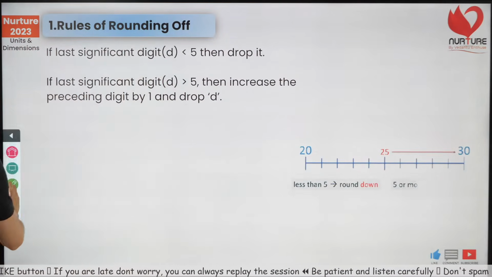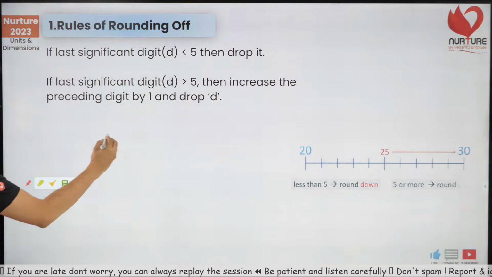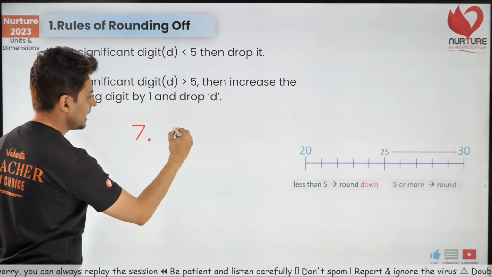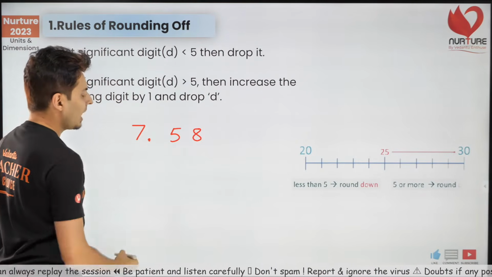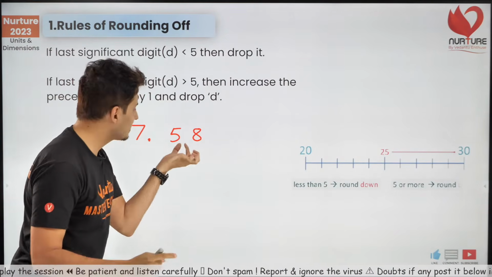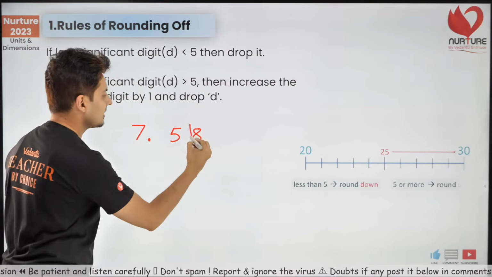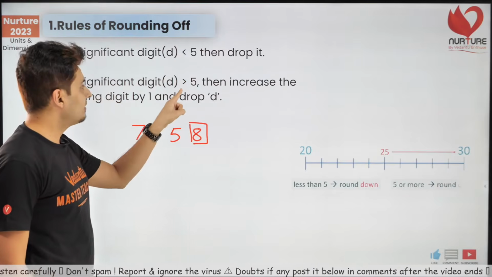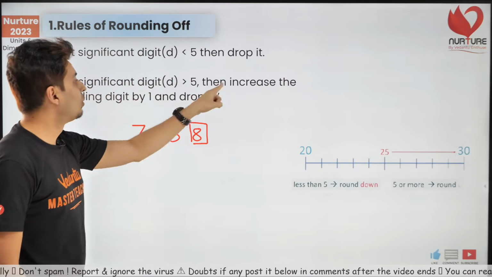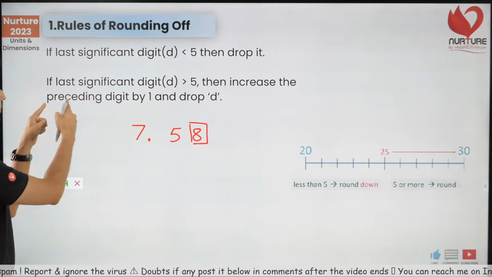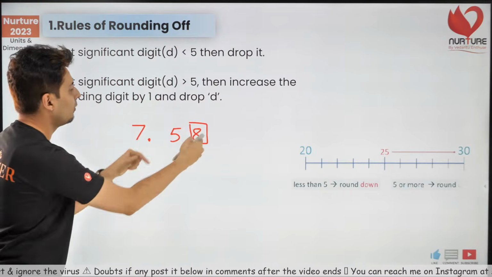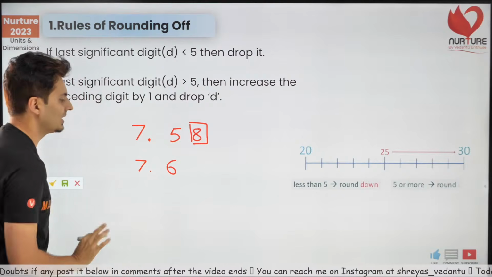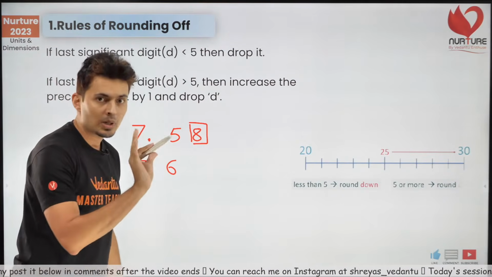Everyone, let's do this rule once more. For example, I have 7.58 and I want to round it off to 1 decimal digit. Now check the last digit. Is the last digit 8? Yes. Is it less than 5 or more than 5? It's more than 5. So then increase the preceding digit by 1 and drop off the remaining. So this will be nothing but 7.6. So that's how you round it off. I hope this is clear.